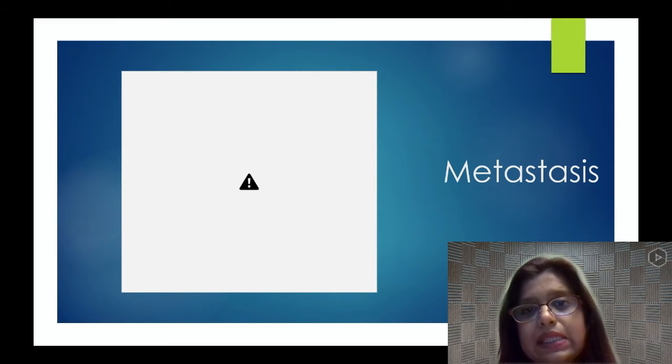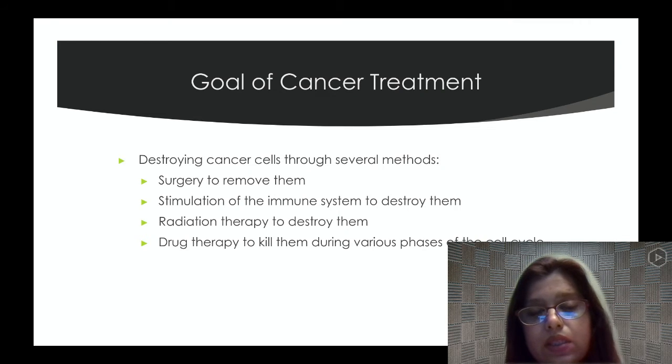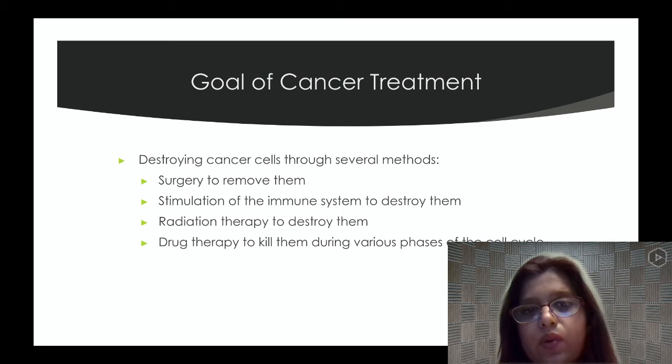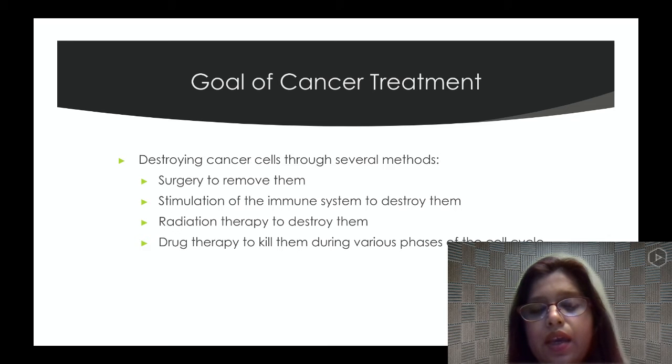So we know metastasis is going to different places when the cell growth increases, organ to organ, such as a kidney cancer goes to the liver, and from the liver it goes to the lungs, and from the lungs it goes to the brain or bones, so all over the body.